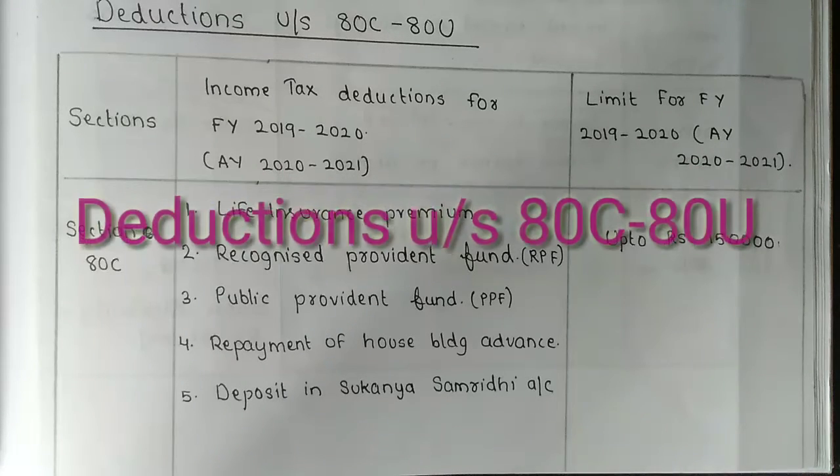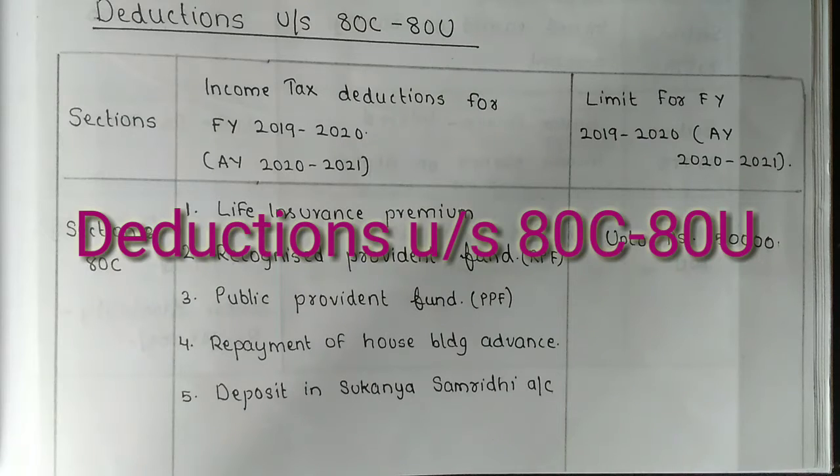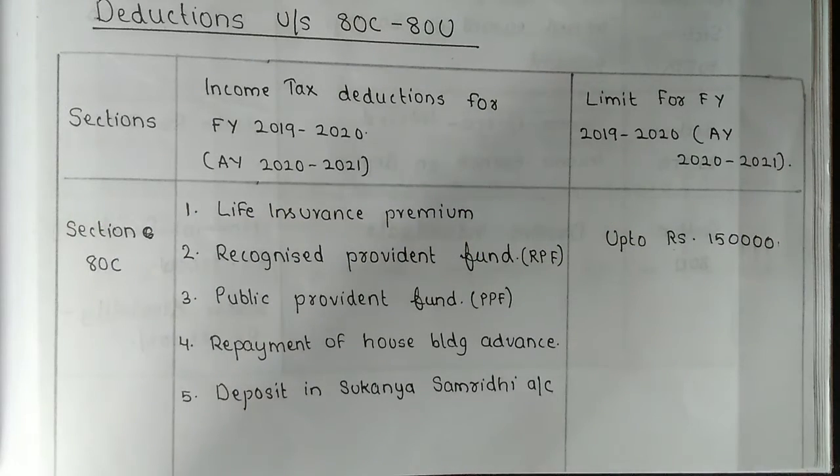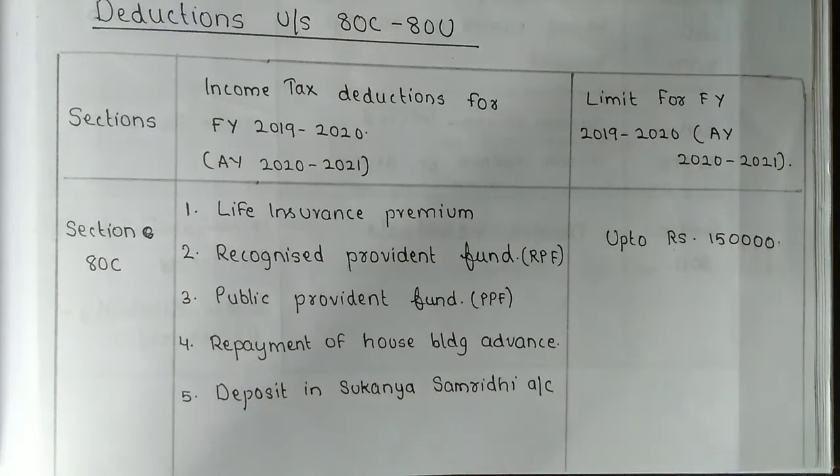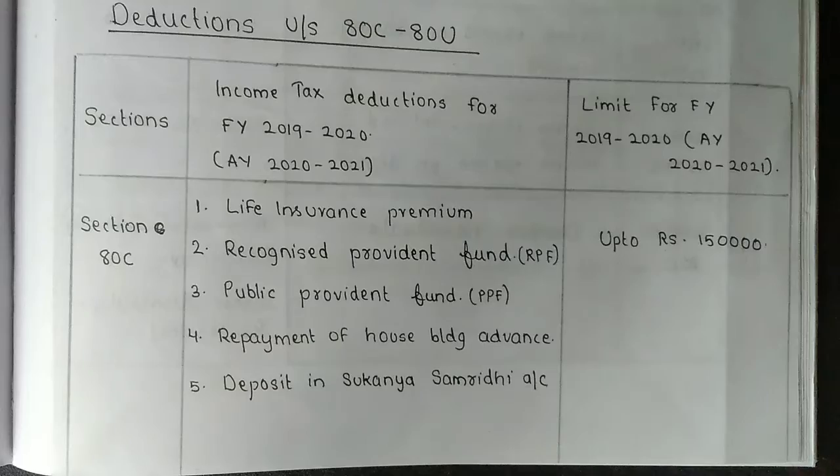So in this video you're going to learn the deductions under section 80C to 80U. It's very important while you are studying the chapter income from salary or income from other source. In income from salary you are studying only the deductions which come under section 80C. But when you are studying the chapter income from other source, the whole deduction is very important. So let's get into the video.